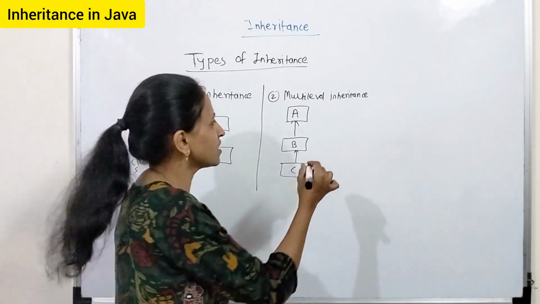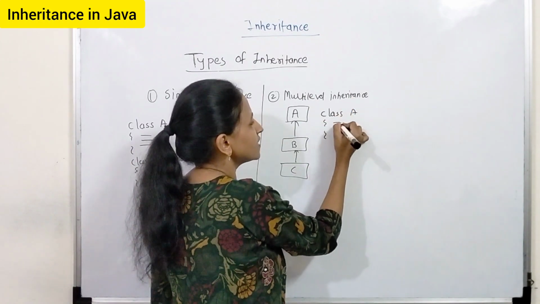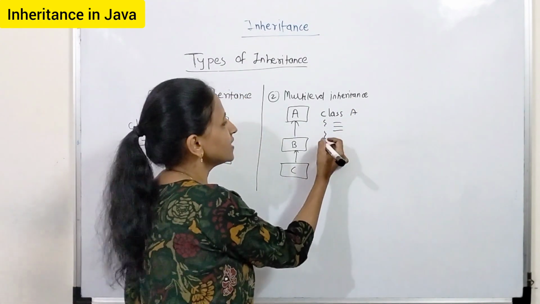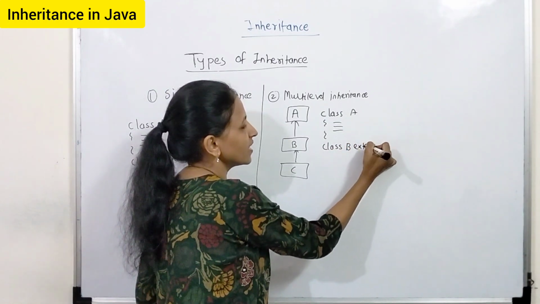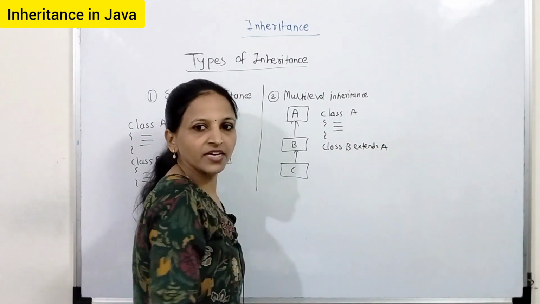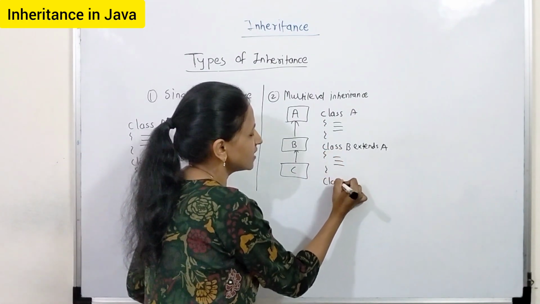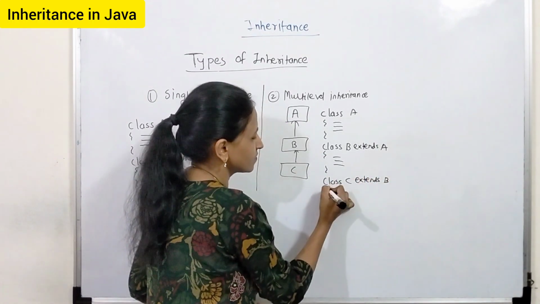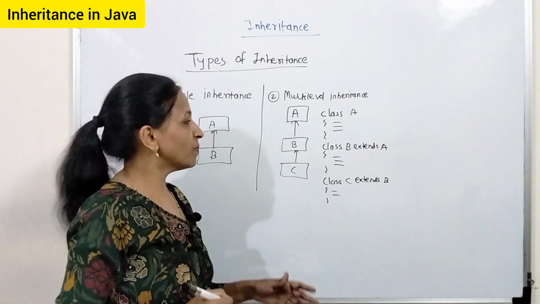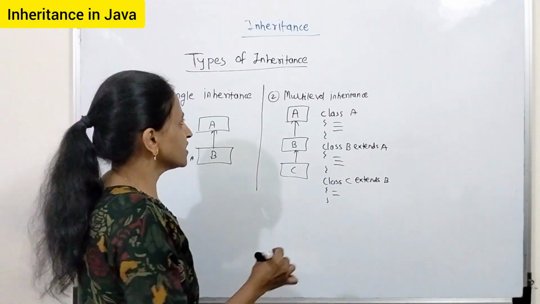How to achieve this in Java? Simple way. Let class A be created with some code inside it, then class B extends A. In this way you have to write. Then write some code here, then class C extends B. This is multi-level inheritance.